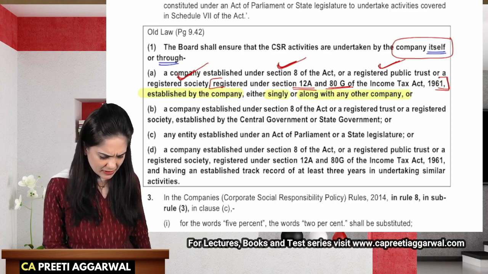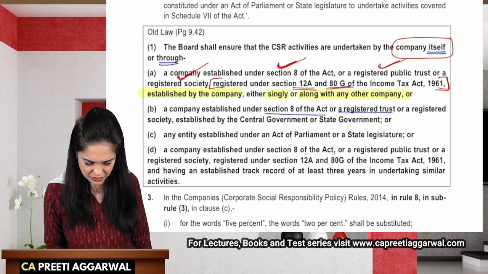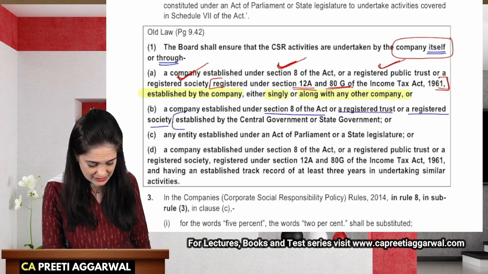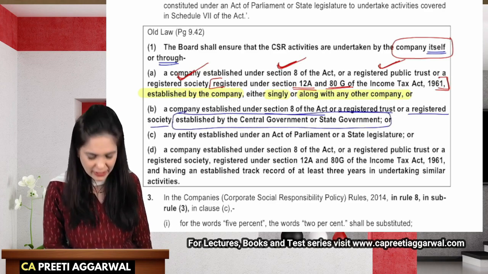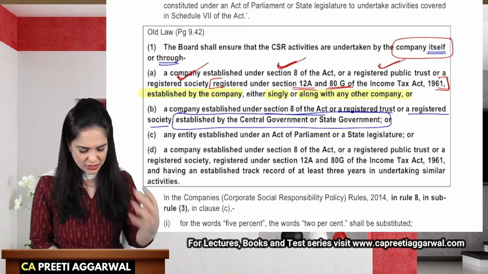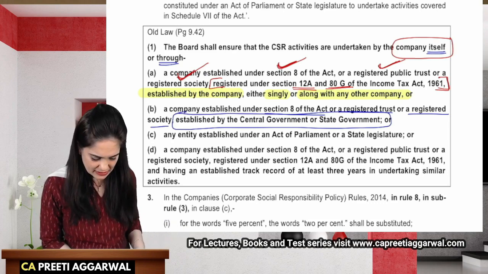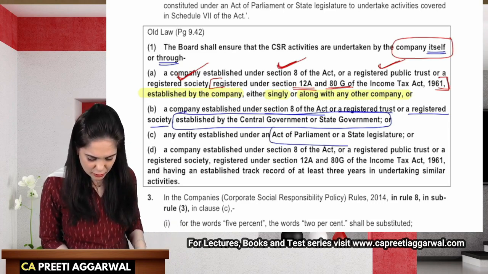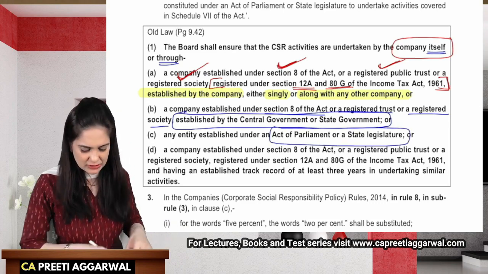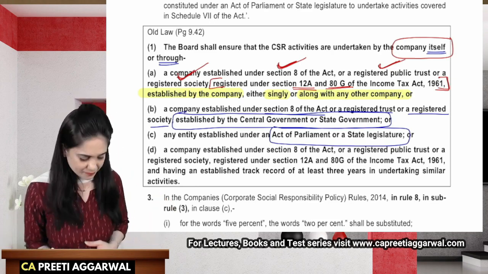You may be a company established under Section 8 of the Act, or a registered trust or a registered society established by the central or the state government. So you can get it done through a Section 8 company or a registered trust or a society which was established by the central or the state government. Or you may be an entity established under the Act of Parliament or state legislature. So the company could get the work done through them.